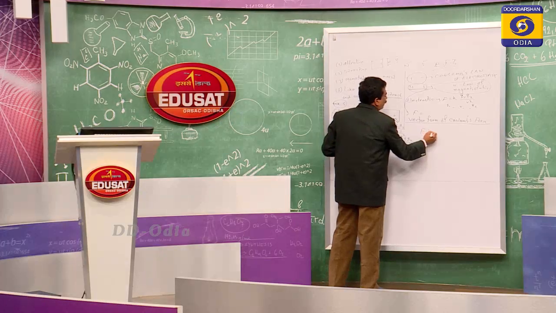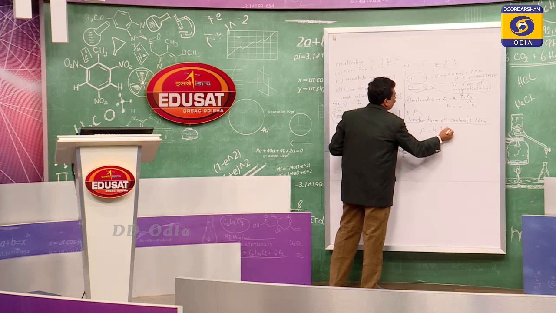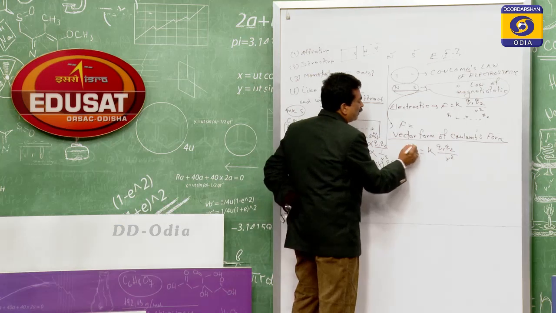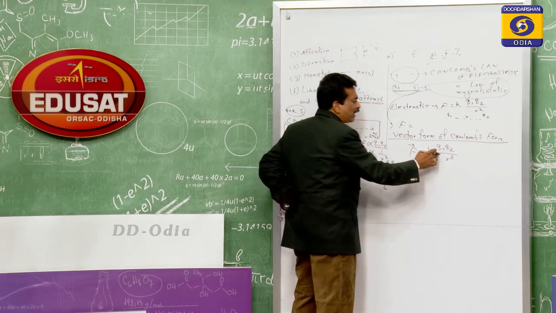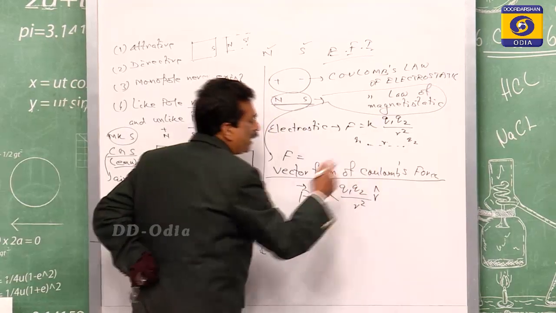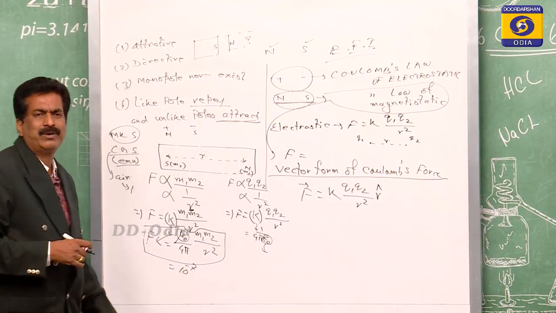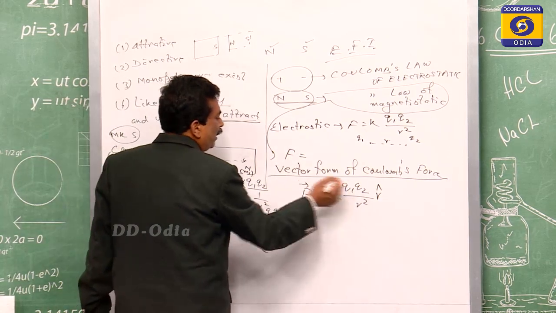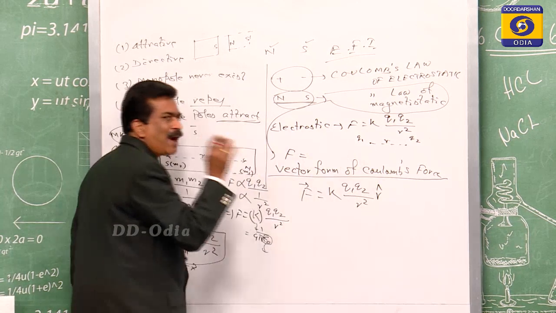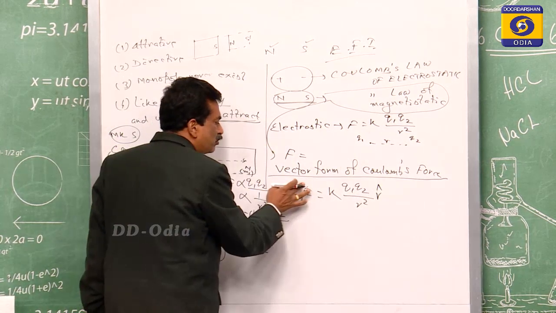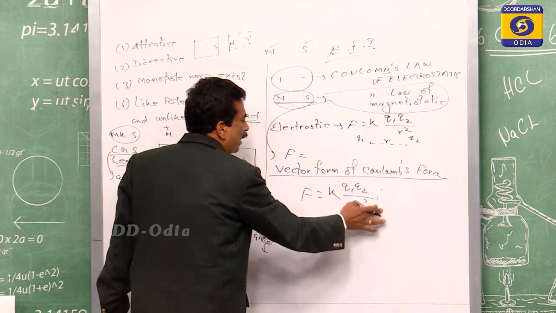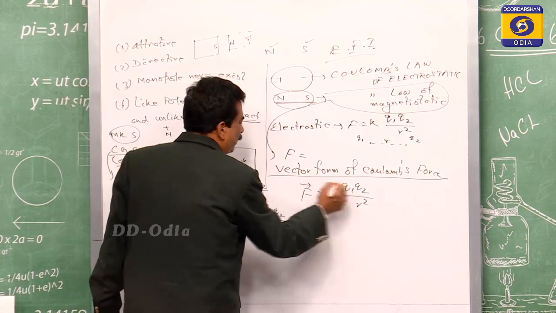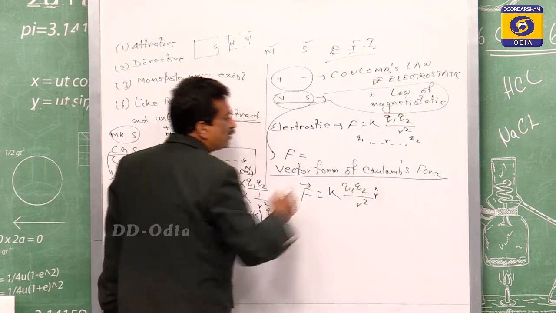We have written F equals k q1 q2 by r square. If we want to make the left side a vector, the right side also has to be a vector. To make it vectorial form, we have to take its unit vector. So if this is the F vector, then we have to give the r cap here. But for the magnitude only, we have taken F equals this, and there is no r cap. So for the vector form, if this is the F vector, then this is the r cap.